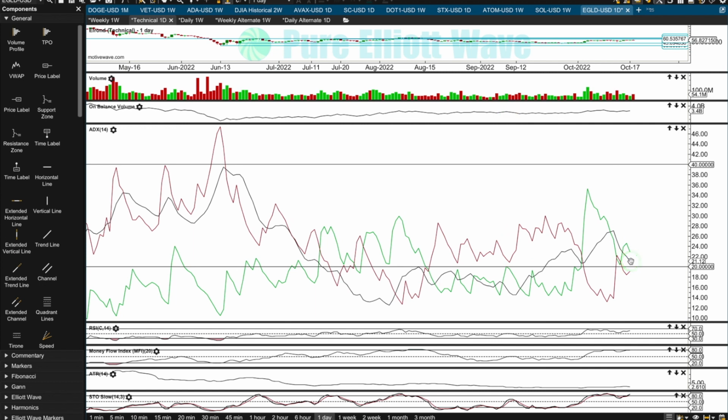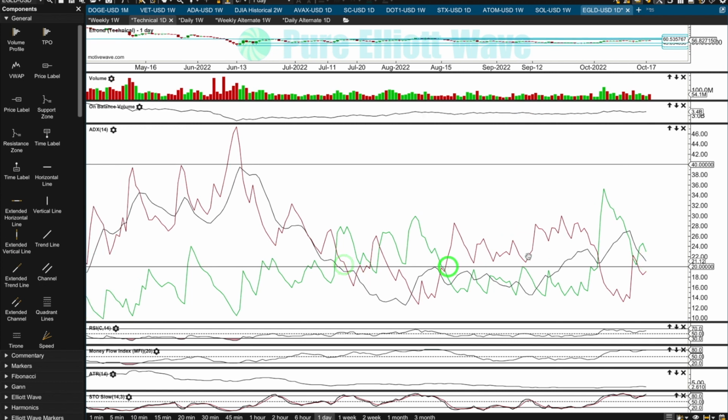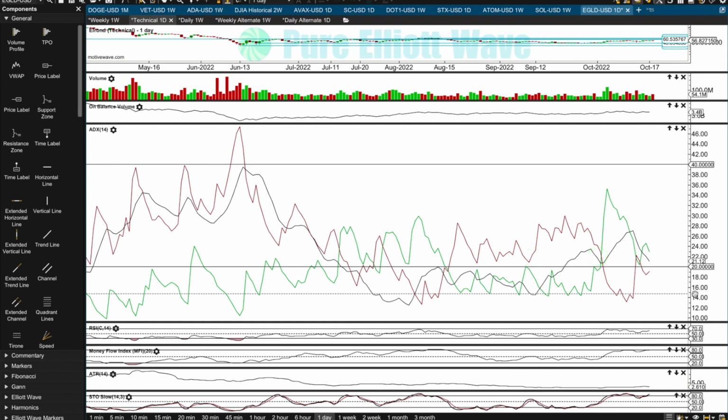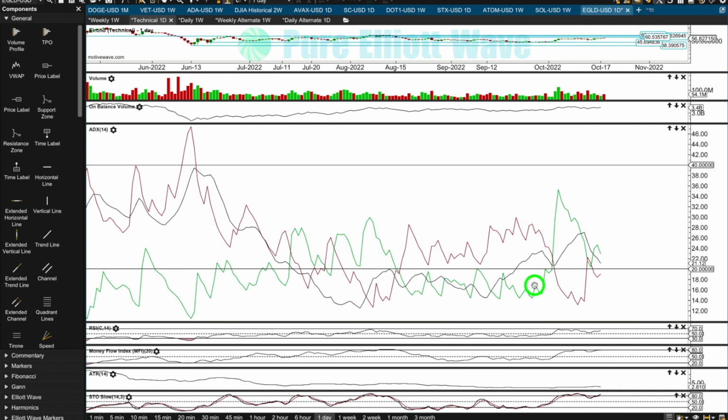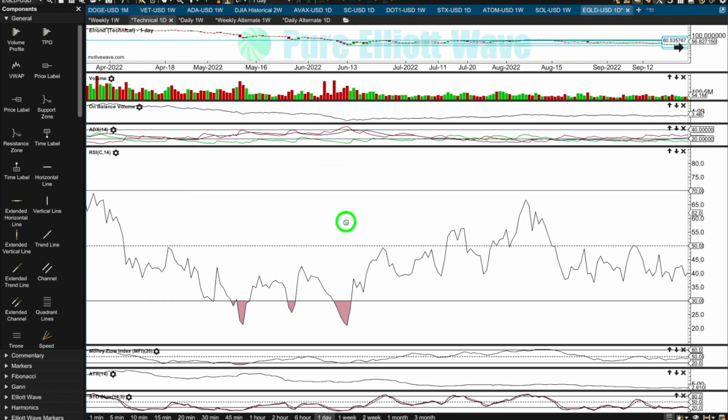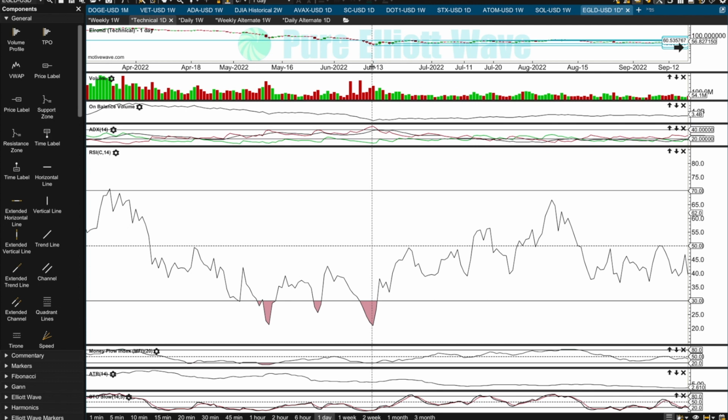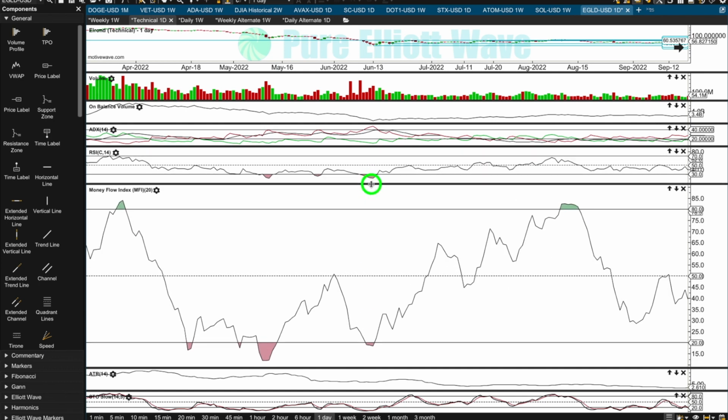ADX is declining. There's no clear trend. The DX lines are mostly whipsawing and ADX mostly above 15, so not particularly useful during this consolidation. RSI at the low, here's the low, exhibited bullish divergence. Did it? No, it did not. Let's just grab a horizontal line in here and see if this right peak is below or above. It's pretty much the same, isn't it? Maybe slightly below, so no bullish divergence. RSI did reach fairly deeply oversold. So that is a little bit bullish, but not as bullish as I'd like to see it.